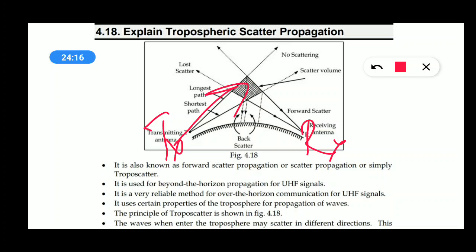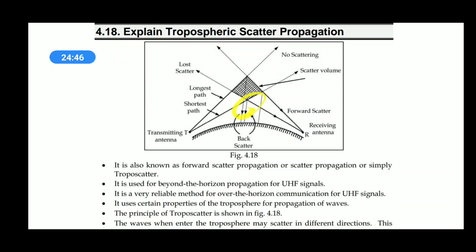Those are called backscatter. Some EM waves are not incident on the volume and go away from it. Those are called no scatter. And some waves are lost and some waves are reflected towards the receiver. Those are called forward scatter.